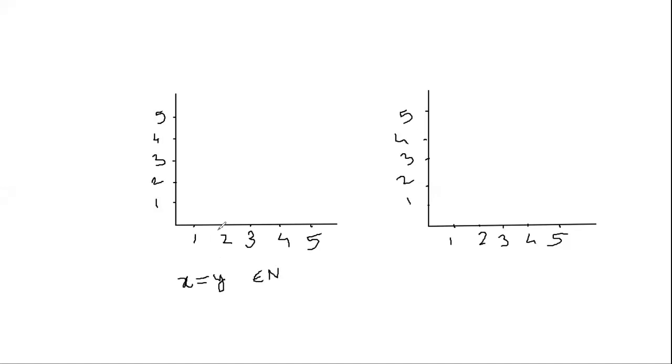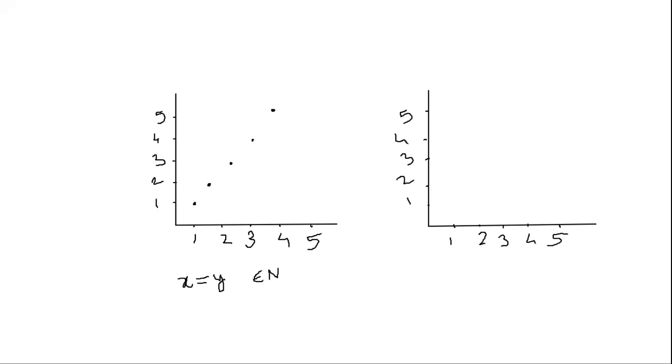If I draw a graph where x is equal to y, then I get the points 1 equals 1, 2 equals 2, 3 equals 3, 4 equals 4, and 5 equals 5. So I get the graph like this, where we can see that they are discrete. They are not connected to each other. There is a sharp transition from 1 to 2, from 2 to 3, from 3 to 4, from 4 to 5, and that's why they are called discrete numbers. So this is what discrete means.